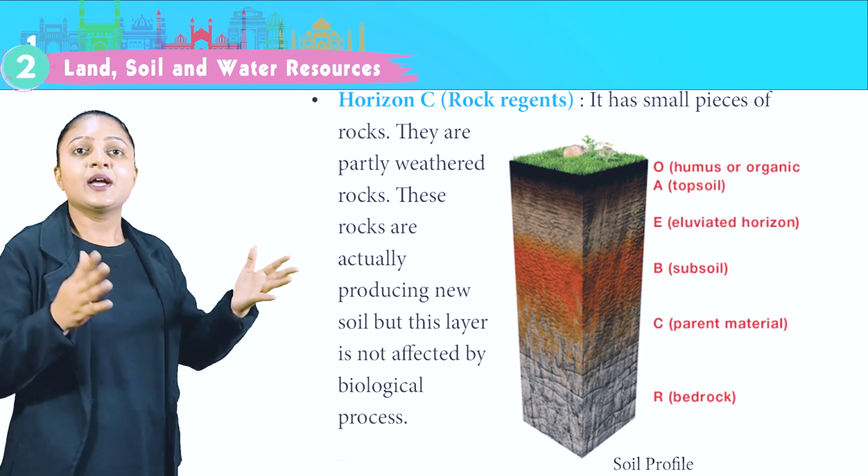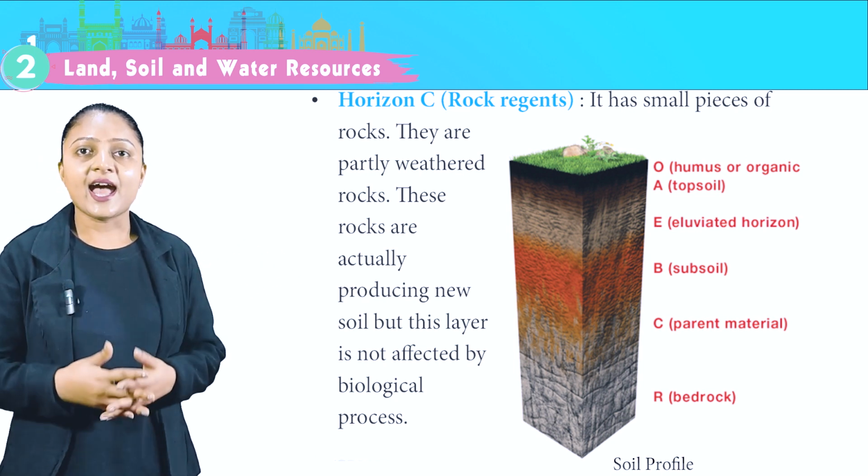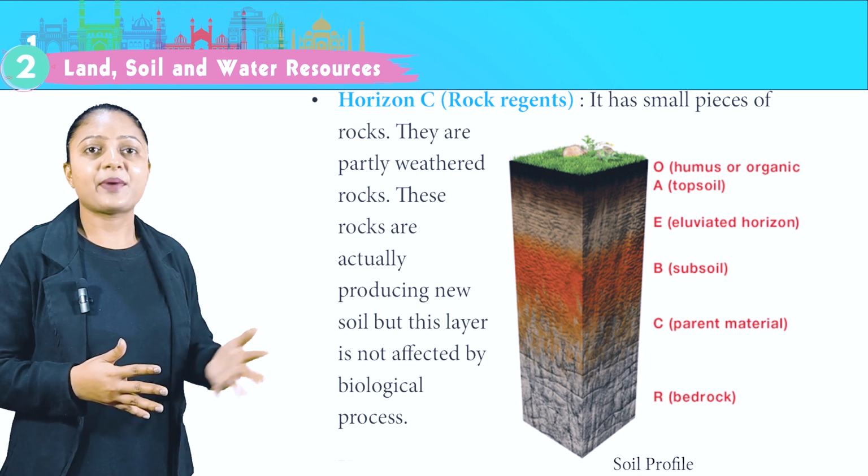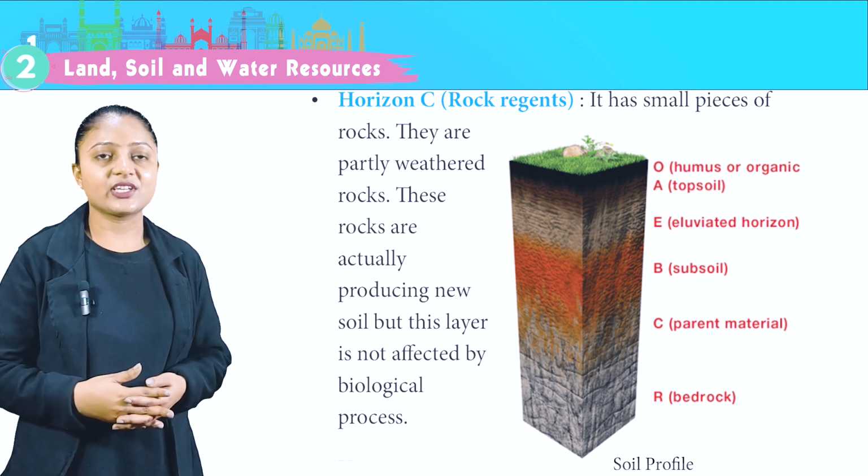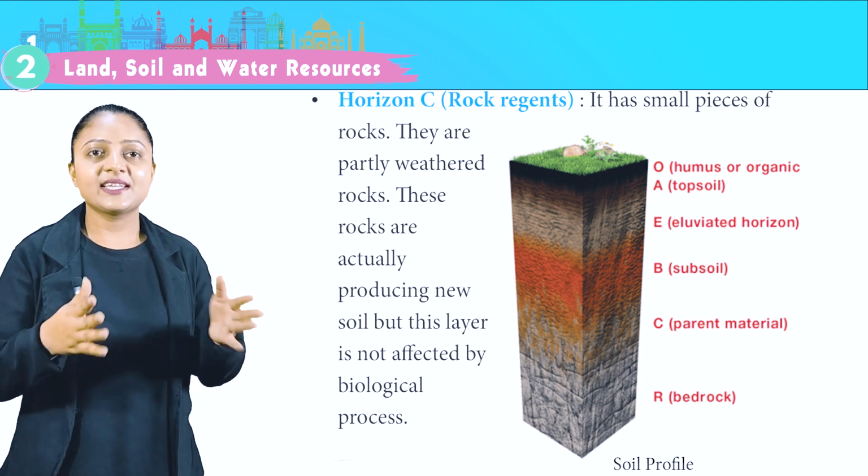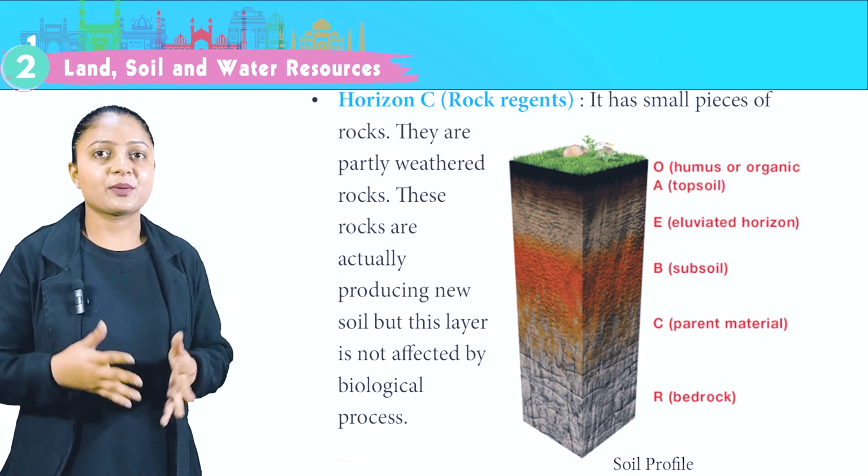Horizon C. Rock regions. It has small pieces of rocks. They are partly weathered rocks. These rocks are actually producing new soil, but this layer is not affected by biological process.